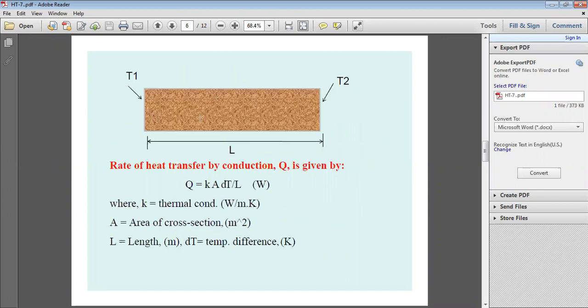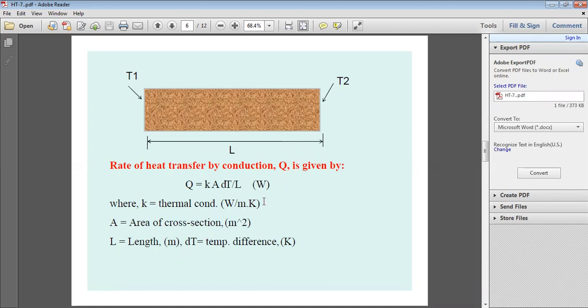And next, if you consider any material of thickness L, here I mentioned length, but generally we call it a thickness. So thickness L, temperature at the left face T1, temperature at the right face T2, and the rate of heat transfer by conduction Q is given by Fourier's law, already explained, Q equals KA dT by L. Thermal conductivity K, A the normal area, and variation of temperature divided by the thickness L of the material.